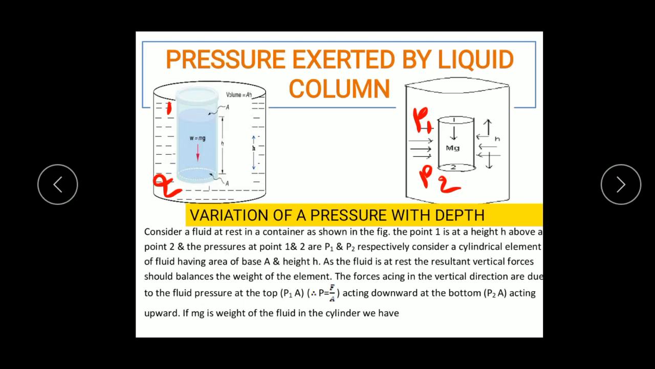So there are totally 3 forces. One is F1 is equal to P1 into A, which acts vertically downward, and another one is F2 is equal to P2 into A, which acts vertically upward. Again, the weight of the liquid Mg acts in the downward direction.